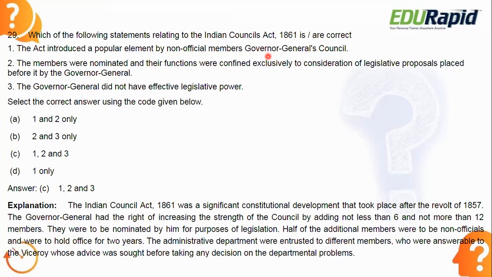Obviously true. Next, the Governor General did not have effective legislative power. So these are all true regarding the Indian Council Act 1861.